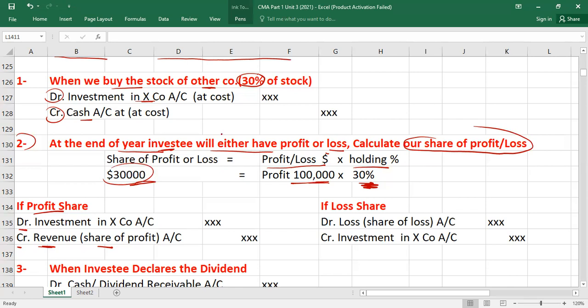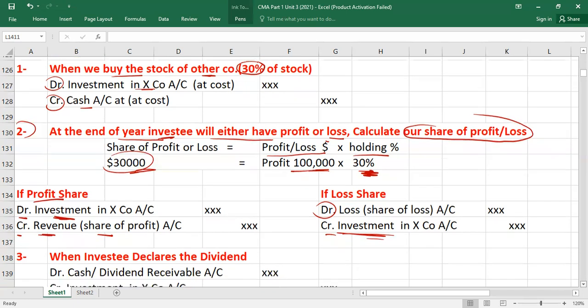But if you have a loss, what entry will you pass? You will debit the loss from investment, and credit what? The investment account. So what happened here? Remember theoretically, with the profit share, your investment value will increase, and with the loss share, your investment value will decrease. Because in profit share, the investment account was debited, it's increasing, right? In loss share, the investment account is credited, it will decrease. Understood?